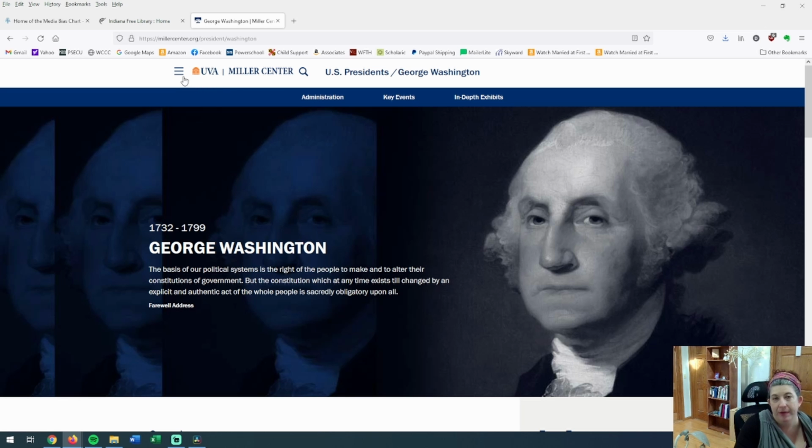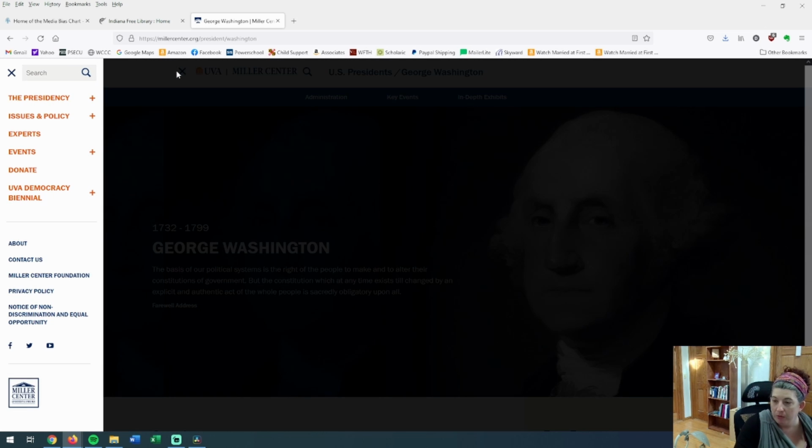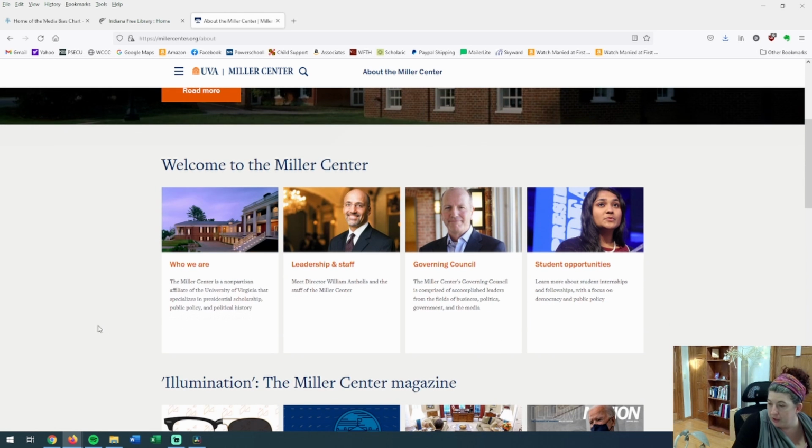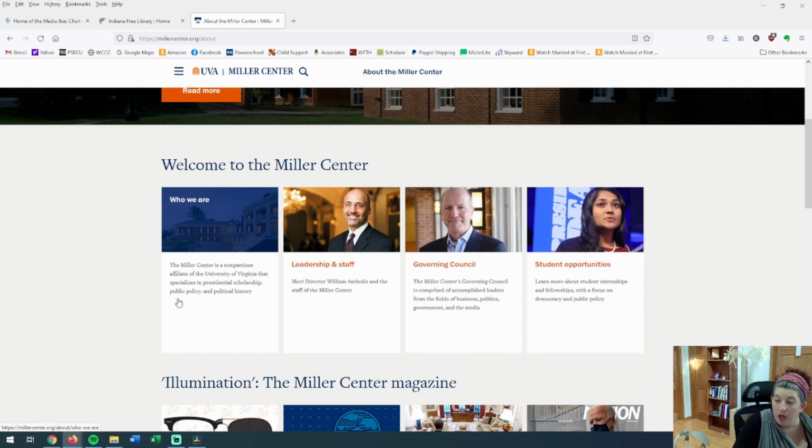How do I check to make sure that this is a good source? Well, I want to look for the About page. Let's click on About and see what it is. The Miller Center is a nonpartisan affiliate of the University of Virginia that specializes in presidential scholarship, public policy, and political history. Well, there you go. Literally never heard of this before. Right now, when I Googled it, so I'm learning right along with you.